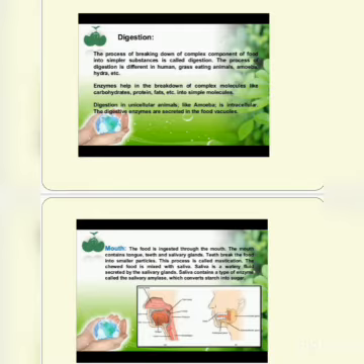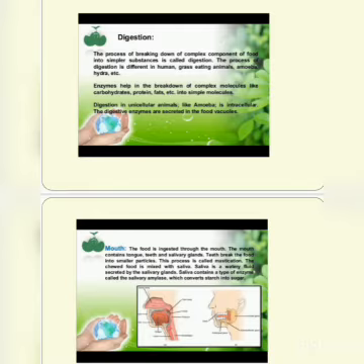The other part of the digestive system is the digestive glands. Digestive glands are the glands which are responsible for digestion of the food. The glands secrete some chemicals. These chemicals increase the rate of the digestion process and help us in the digestion of the food. There are various glands in our body. Number one is the salivary gland, present in the mouth.